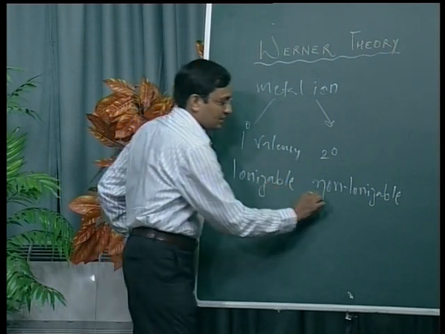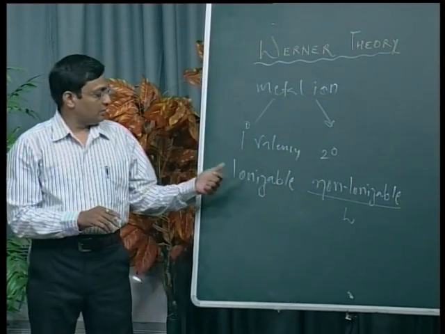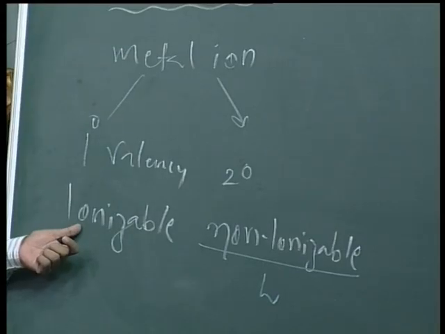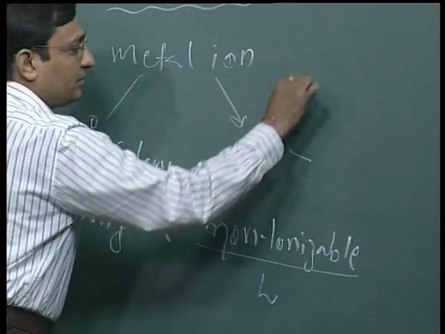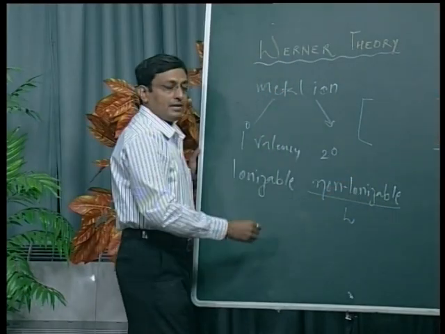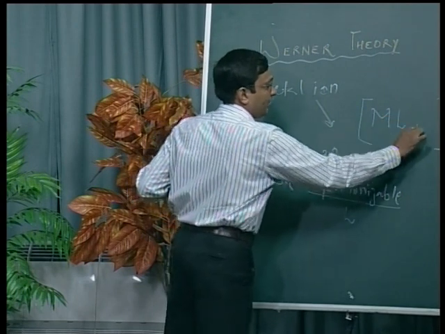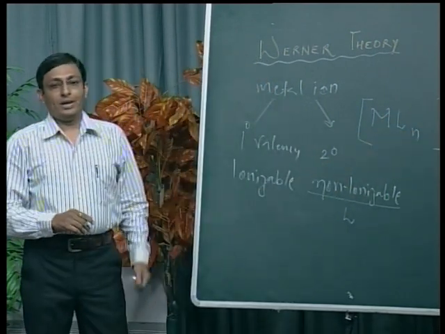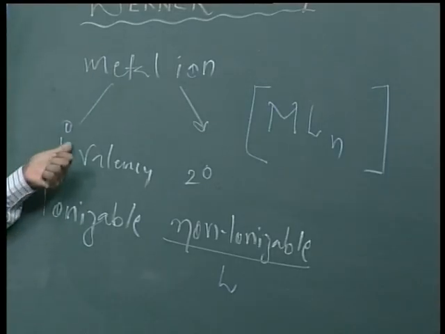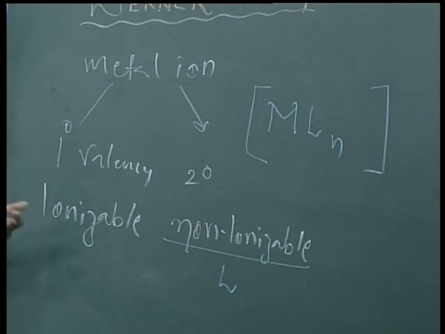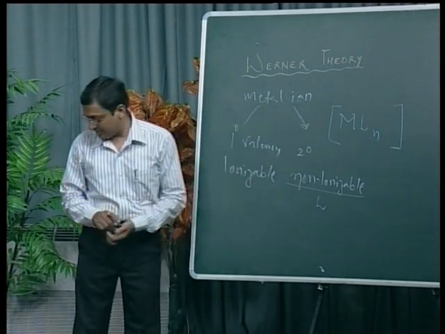So here we can write it is a ligand. According to Werner, the metal ion and ligands we write inside the bracket. We have one bracket type, that is ML, or you can say any metal ion with Ln. While those atoms or molecules which link with a metal ion by primary valency, or by ionic bond, we write outside the bracket. If it is a cation, we write it as a prefix. If it is an anion, we write it as a suffix.